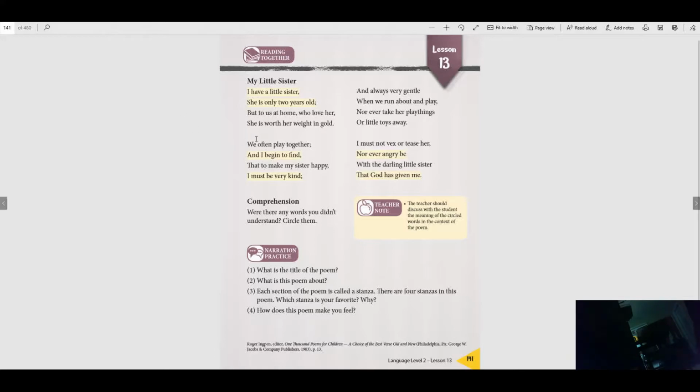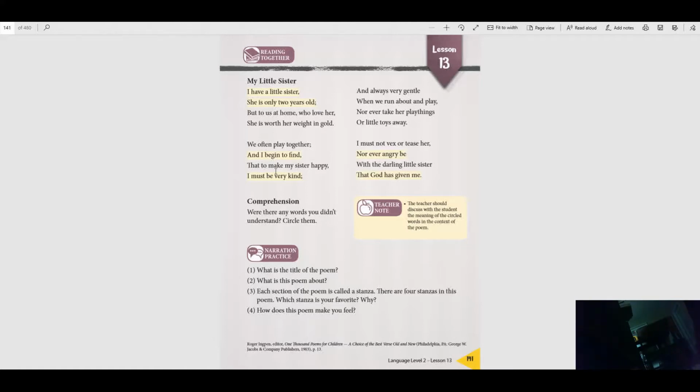I think mine is this one, that we play together, and then I begin to find that to make my sister happy, I must be very kind. I like that stanza, that part of the poem. How does this poem make you feel? Does it make you feel sad, mad, happy, joyful, careful? Does it make you feel some of those things?